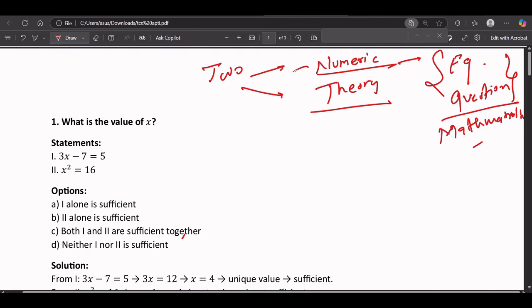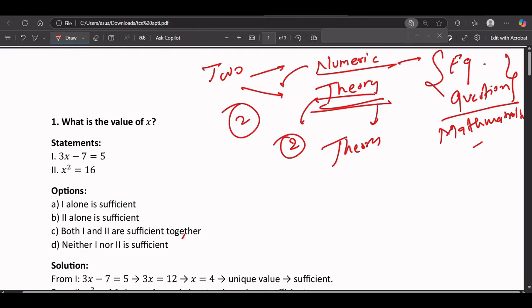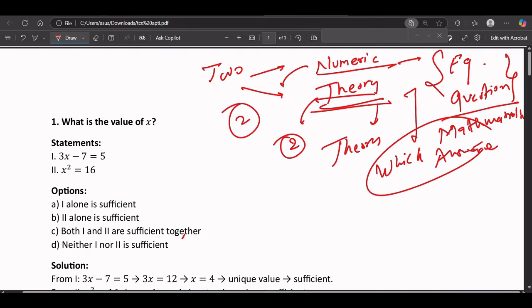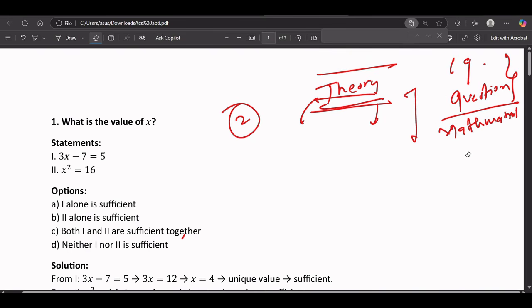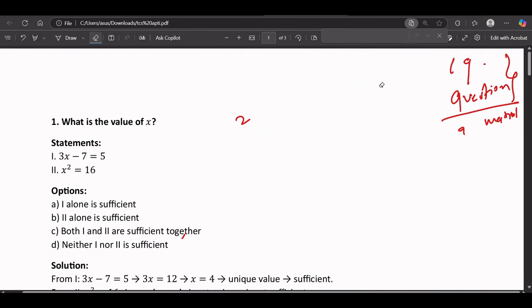We will solve around two questions here for this type. The second one is theory, in which you will get some theoretical assumptions and ideas. Based on those assumptions and ideas, you need to find out which answer is correct. So these two kinds of questions will be there. Now let's understand the basics. There will be four options for each and every question.